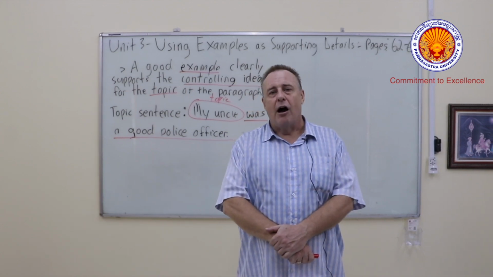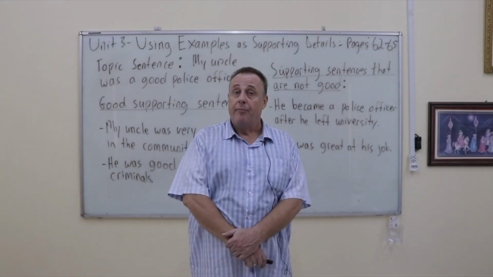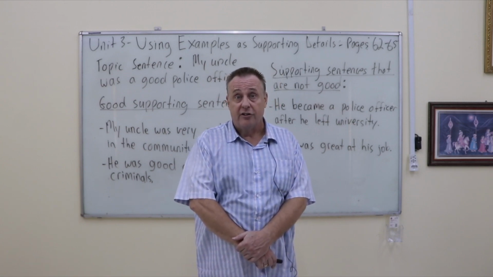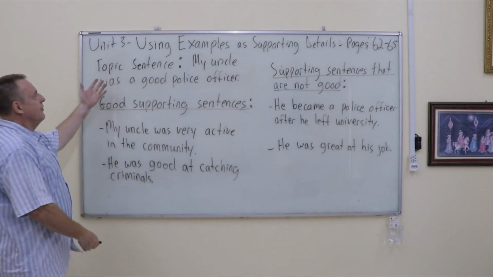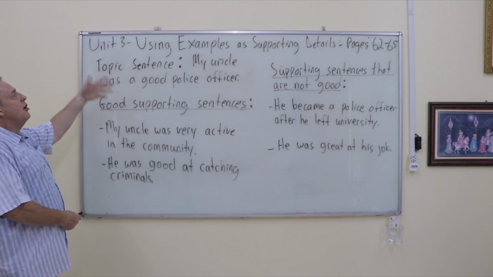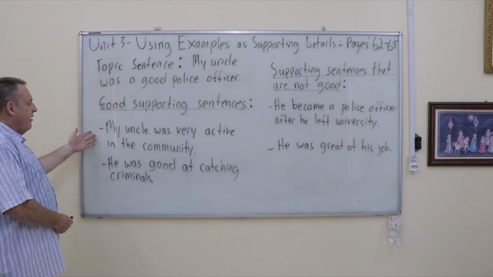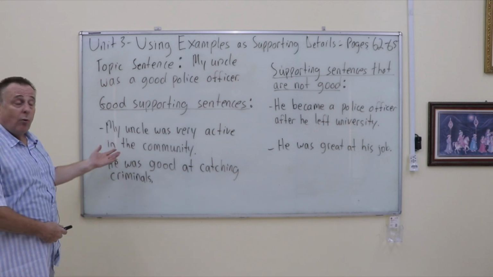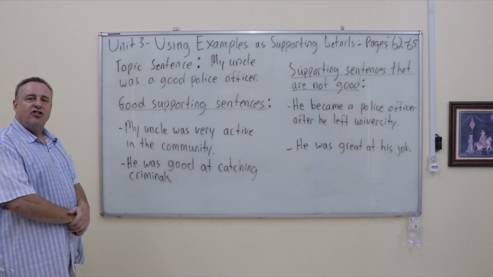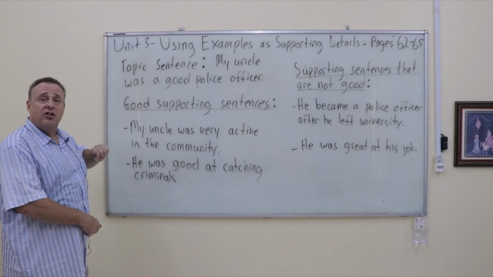Okay, next, we're going to talk about how to use examples with supporting sentences. Now, let's look at some good supporting sentences and some not so good supporting sentences. Okay, so again, the topic sentence is, my uncle was a good police officer. So we need supporting sentences to explain that in more detail. So here are a couple good ones. My uncle was very active in the community. That's one reason why he's a good police officer. And the other one, he was good at catching criminals, okay? So these are both supporting sentences that explain the topic sentence in more detail.